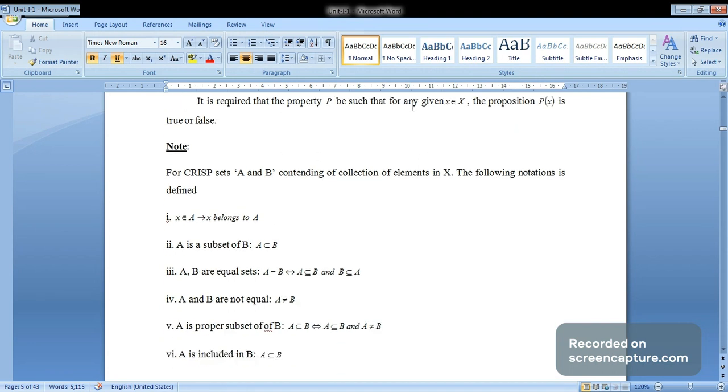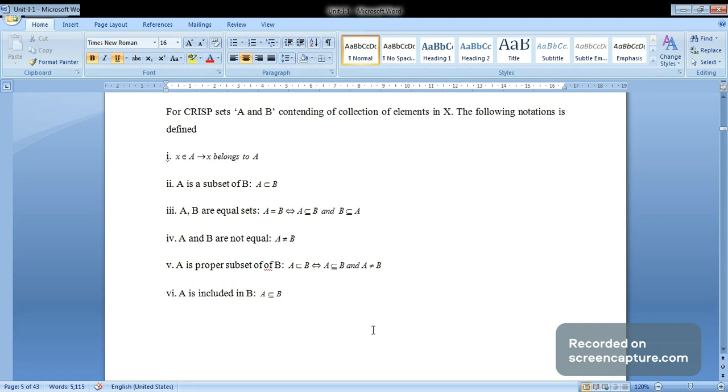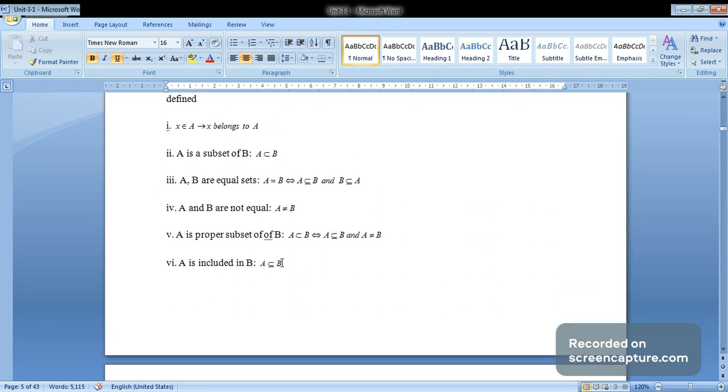Next, for crisp sets capital A and B containing collections of elements in X, we use the following notations: x belongs to A. A is a subset of B. A and B are equal sets, that is A equals B, if and only if A is a subset of or equal to B and B is a subset of or equal to A. A and B are not equal, that is A not equal to B. A is a proper subset of B. A is included in B.